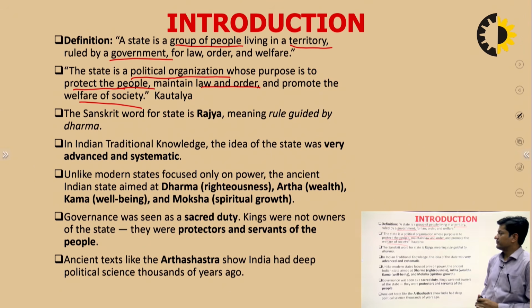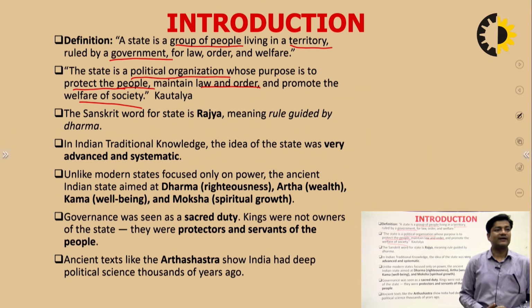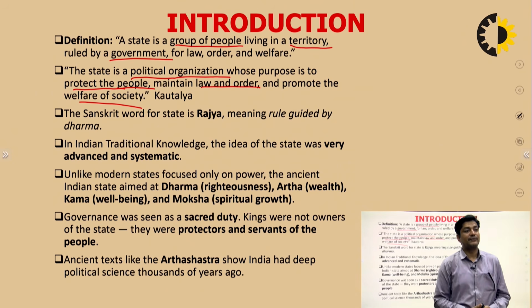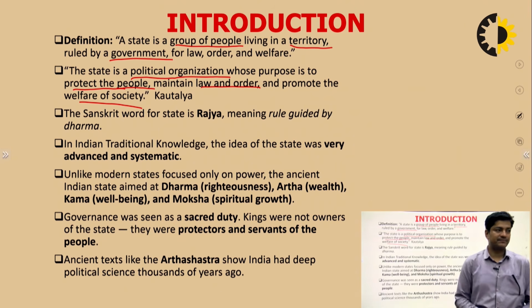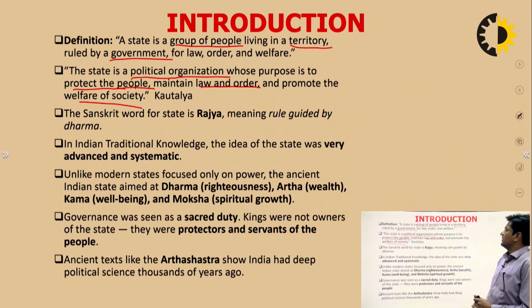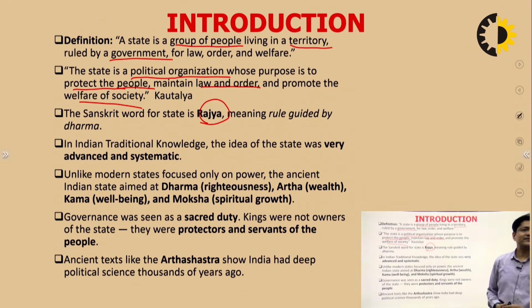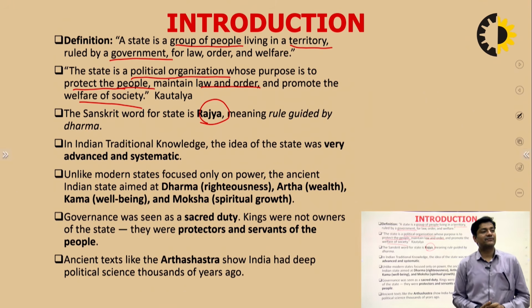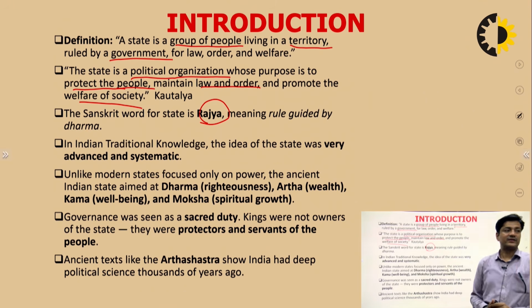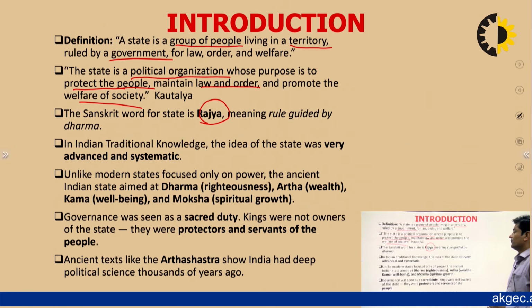So even Kautilya emphasized that the state is a political organization. It protects the rights of the people. It protects the safety of the people. Along with it, as per the earlier definition, it also cares about the law and order situation in the state and promotes the welfare, well-being of the people living in that territory. So this is a state, the Hindi meaning Rajya. It comes from the word Rajya, and that is a Sanskrit word. The Sanskrit word for a state is Rajya, जिसका मतलब होता है, its meaning is